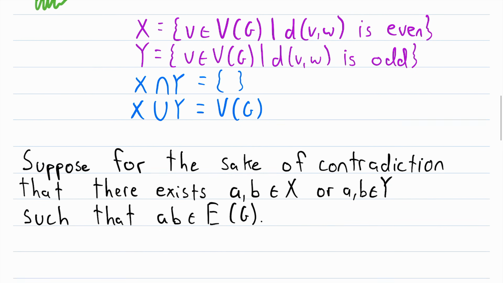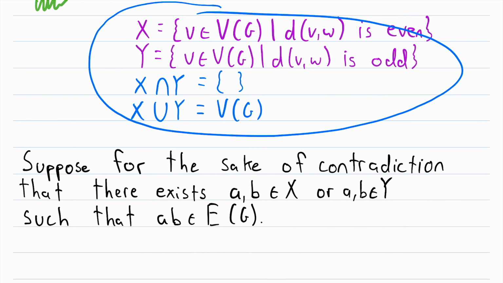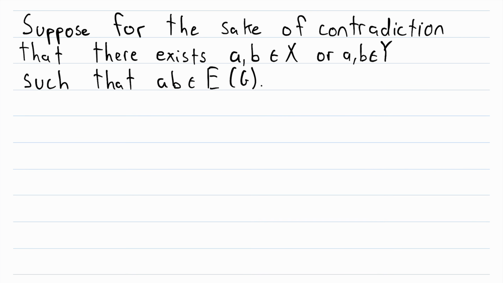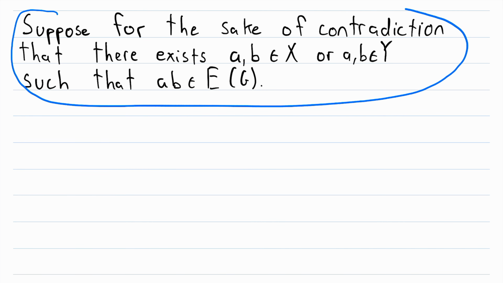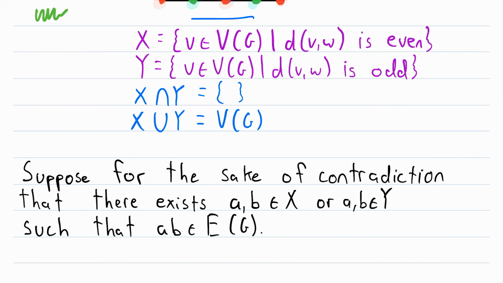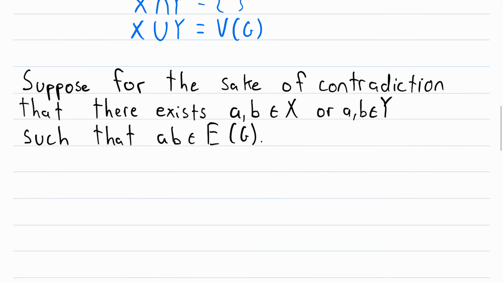So the only way that this is not a bipartite partitioning is if there exist 2 vertices, both in X or both in Y, that are joined by an edge in the graph G. So that's why we assume this for the sake of contradiction. We're going to show that it can't possibly be true, and that will demonstrate that this is in fact a bipartite partitioning.